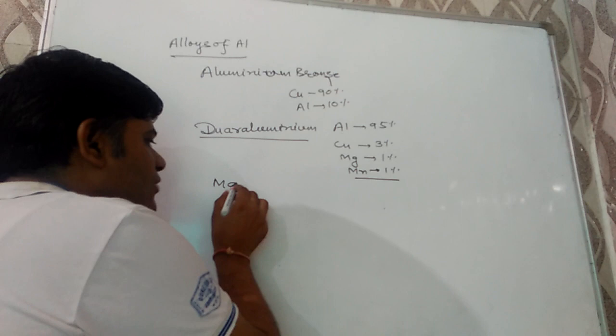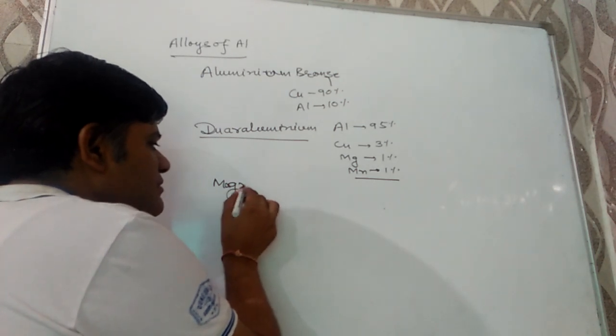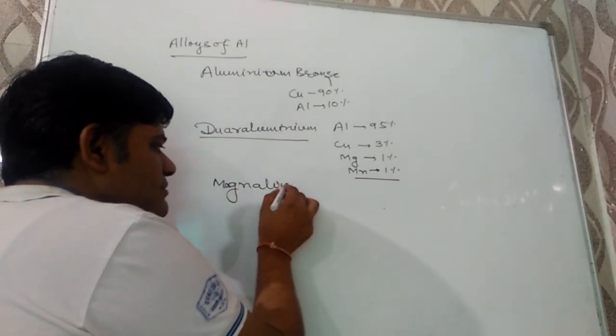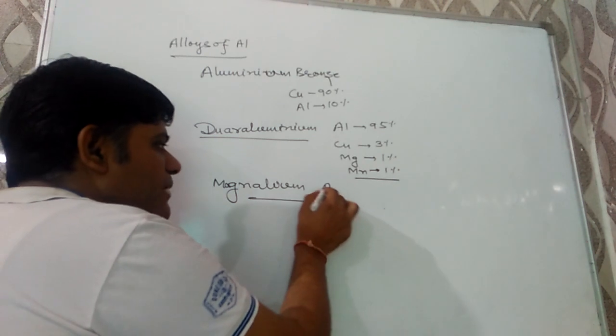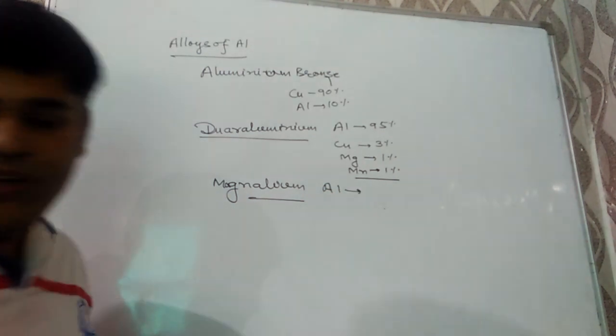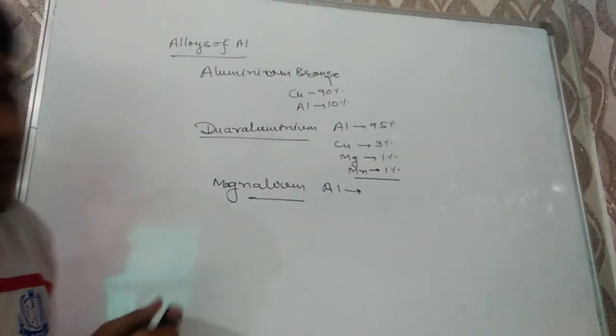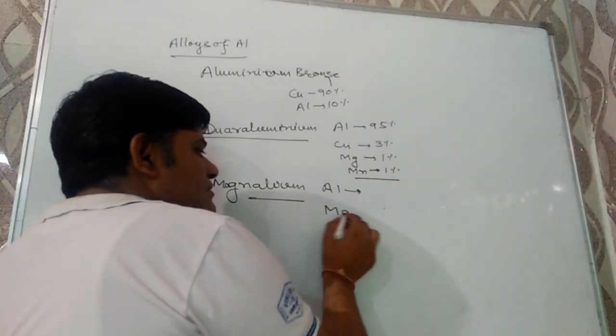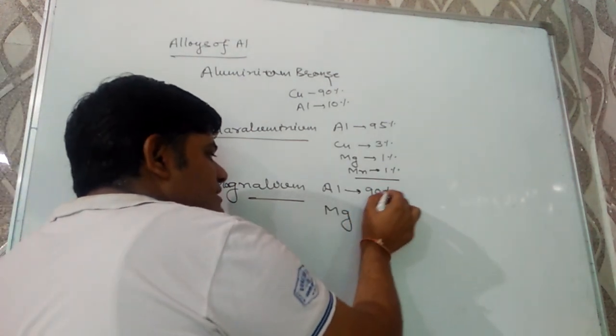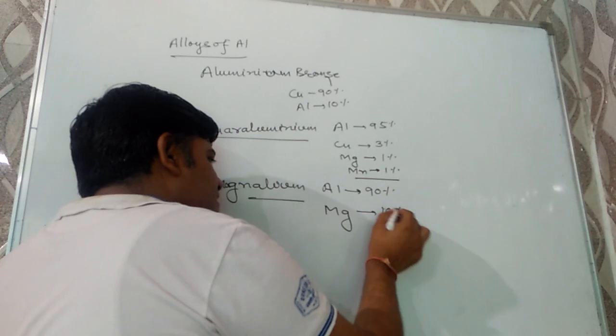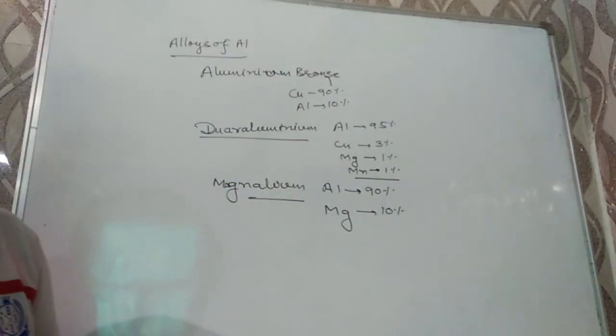Next one is magnalium. It contains two metals, aluminium and magnesium. Aluminium, that is 90%, magnesium 10%. It is also used in aircraft.